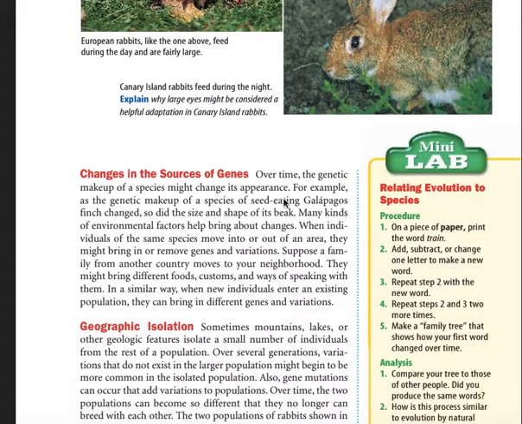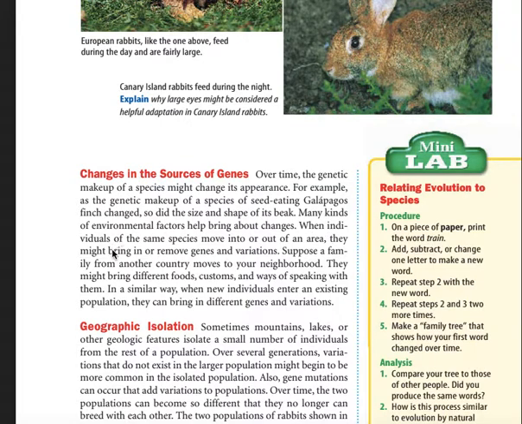Changes in the sources of genes. Over time, the genetic makeup of a species might change its appearance. For example, as the genetic makeup of a species of seed-eating Galapagos finches changes, so do the size and shape of its beak. Many kinds of environmental factors help bring about changes.